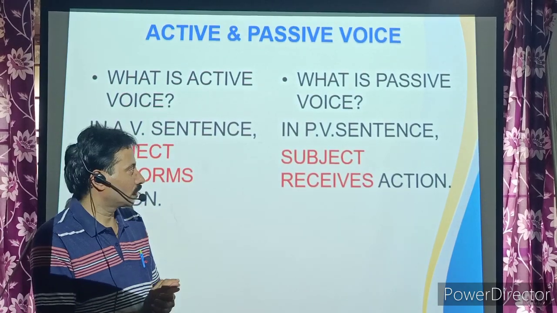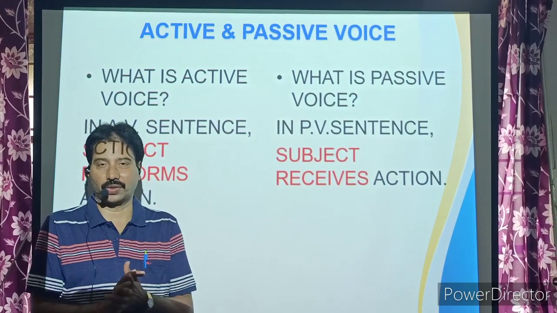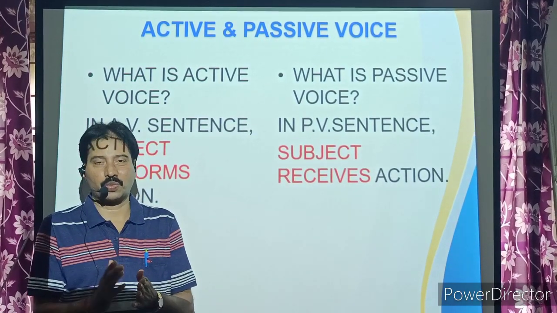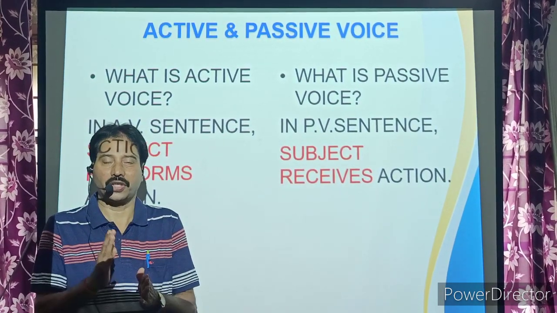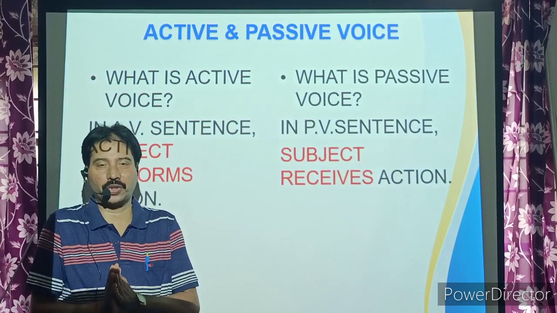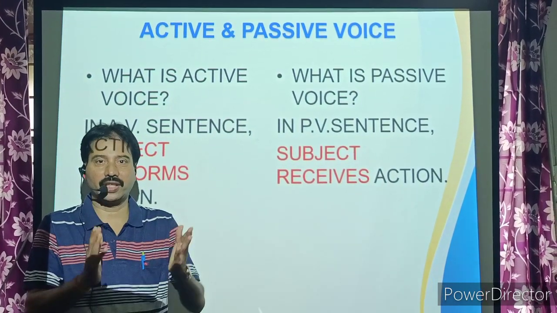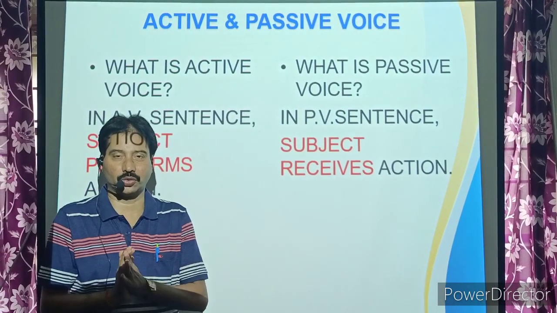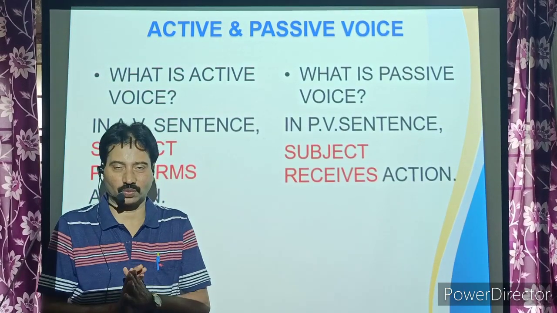In passive voice, the subject receives the action. In a sentence, if the subject doesn't do anything, if it remains passive, then that sentence is said to be in passive voice. See, in a classroom, we will come across some students. Some students will be very active, some students will be passive.